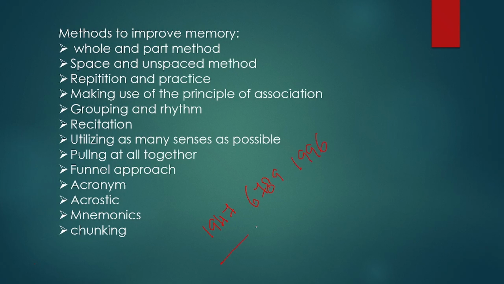If the number is this much, it is difficult to remember. So we can separate it. First comes 1947, the independence year, and then 1996. Like this, if we remember the years, and this 6 7 8 9 is in order, it can be remembered easily.